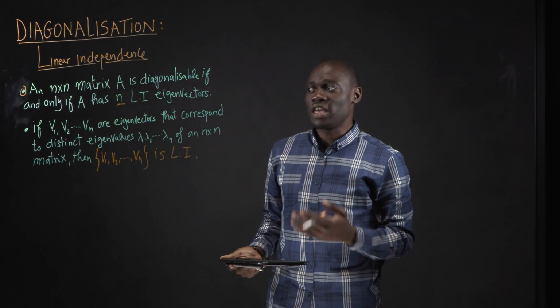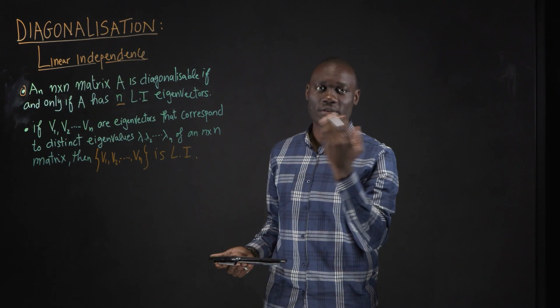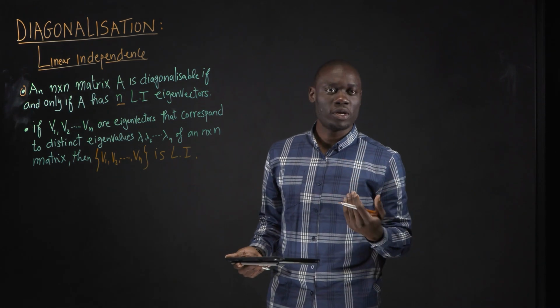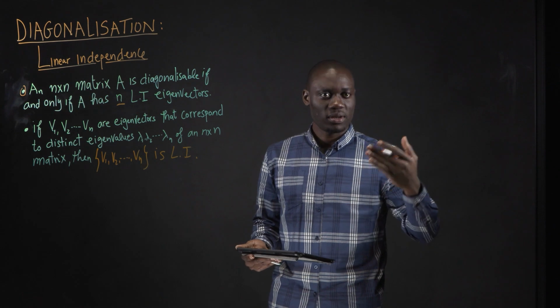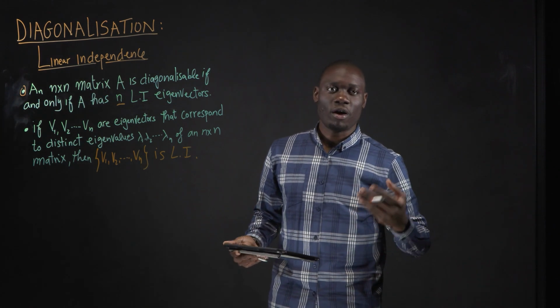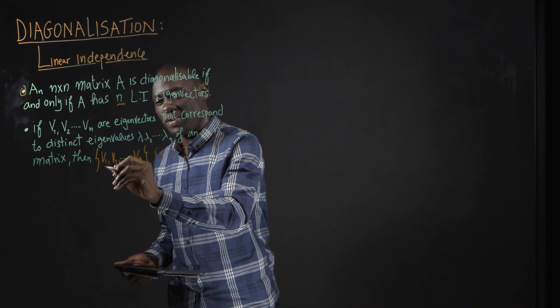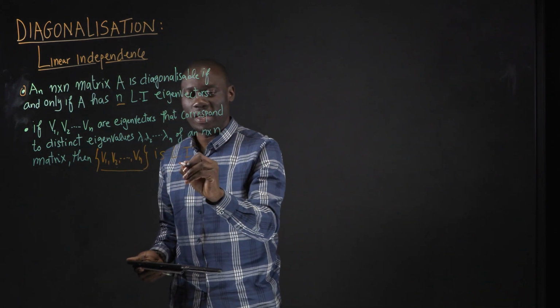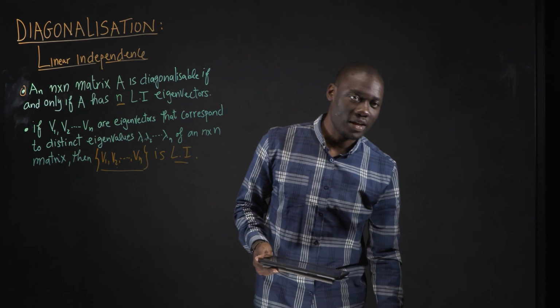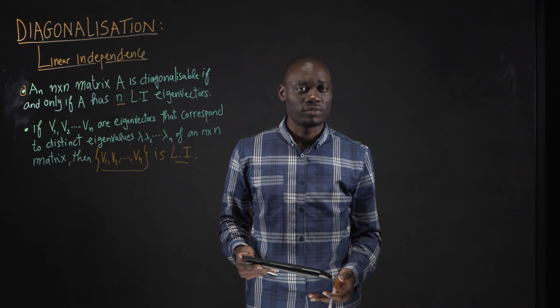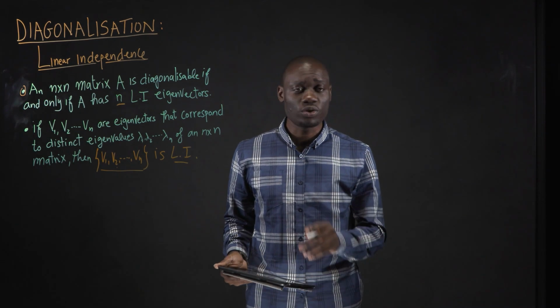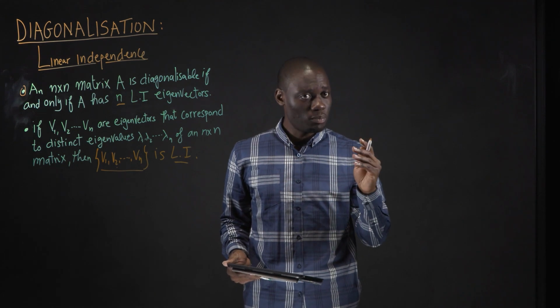Also, if eigenvectors v1, v2, until vn correspond to distinct eigenvalues lambda 1, lambda 2, until lambda n of an n times n matrix, then the set v1, v2, until vn is a linearly independent set of eigenvectors. So from here we can give some propositions.